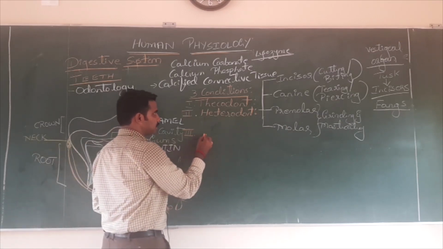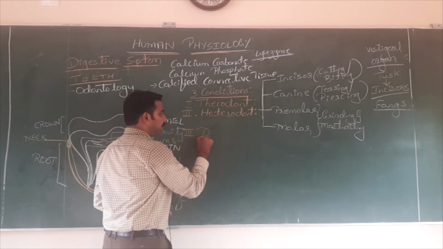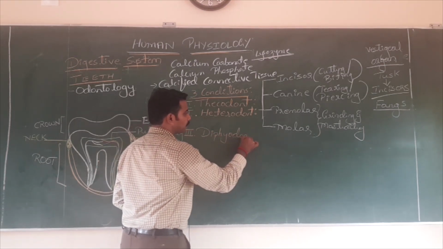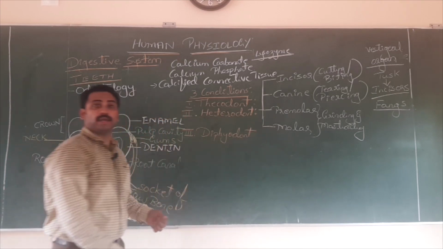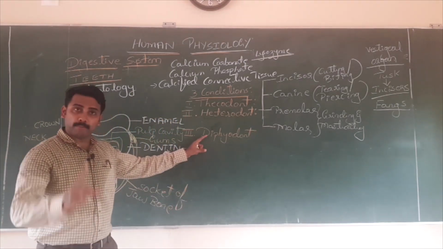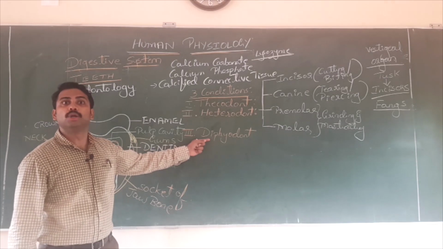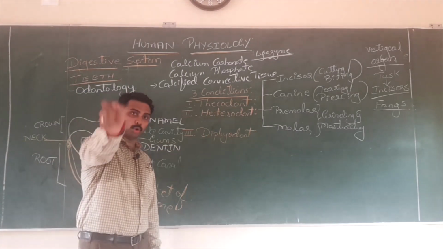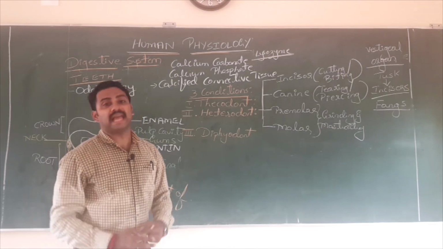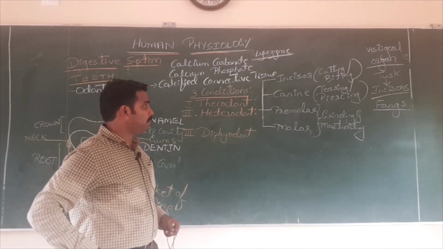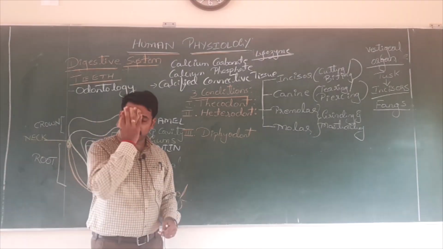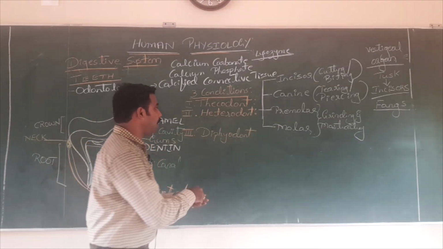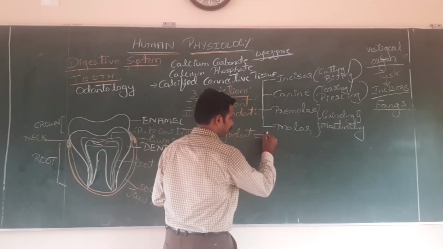Now 2 sets of teeth, that is, write down, initial, which one? Milk teeth. Number 2, later it is permanent teeth. Di means 2. What do you mean by diphyodont? During the lifetime, human possess 2 sets of teeth.